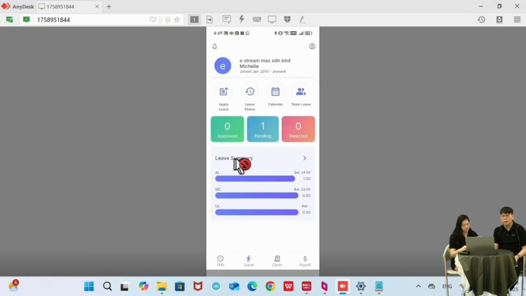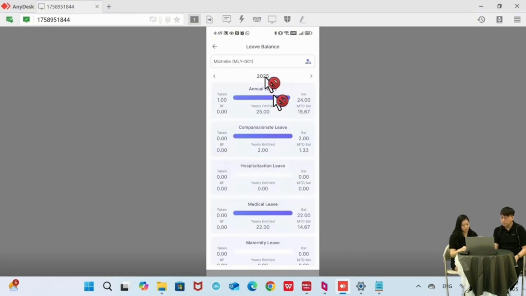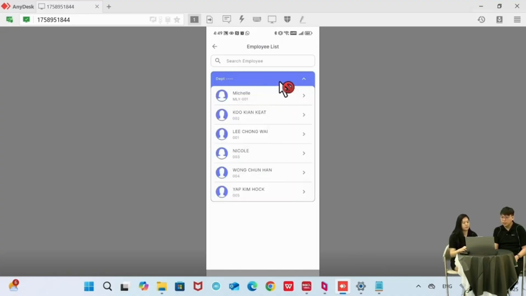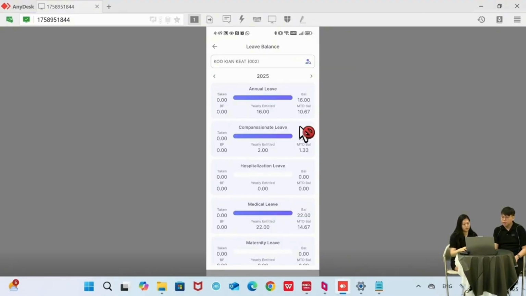You can see your leave summary here also, your balance and your total leave. You can see the total leave you applied and also your balance here. As a manager, I can also check another employee. For example, if I want to see 002 leave balance, I can check also. This one only a manager can see. If you are not in a manager role, you can only see your own.